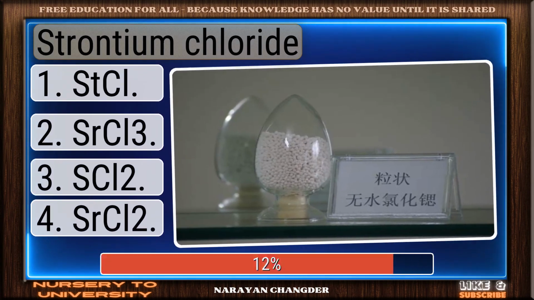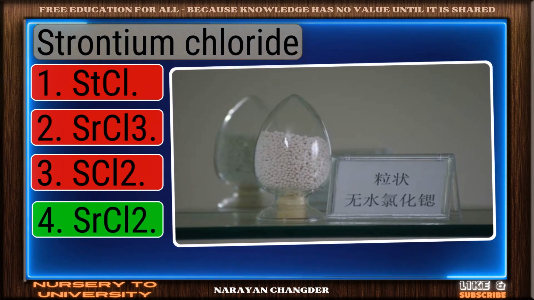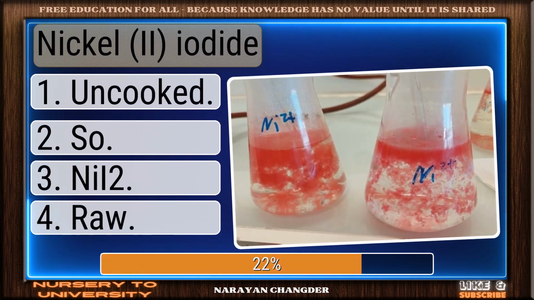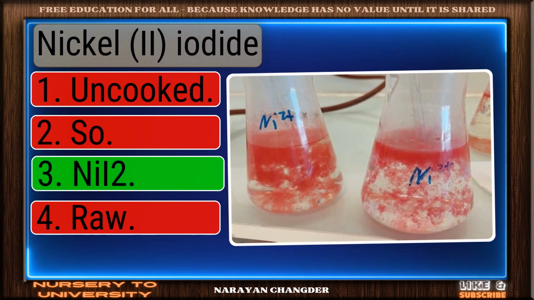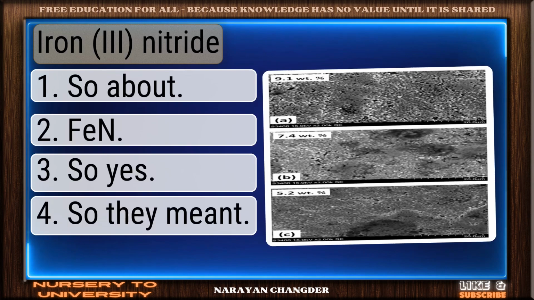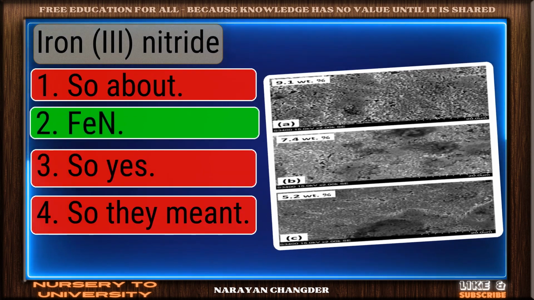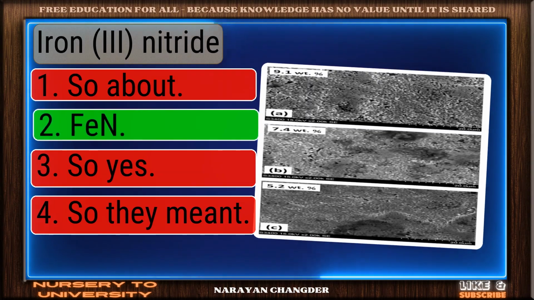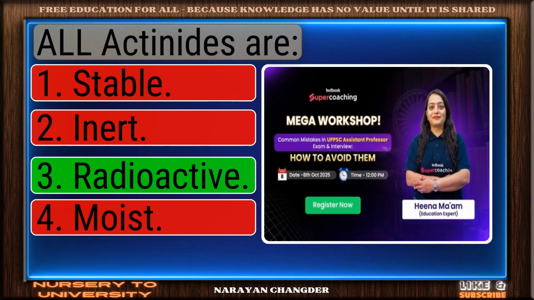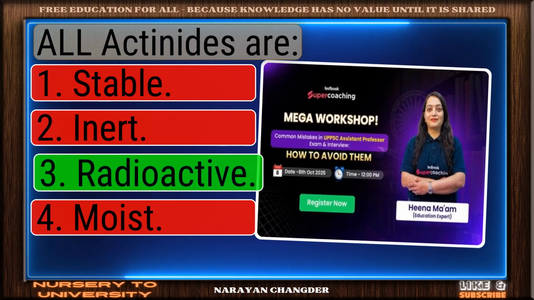Strontium chloride. You're right. SrCl2 is the correct answer. Nickel iodide. Smart pick. NiI2 is the correct choice. Iron nitride. Good job. Your answer FeN works well here. All actinides are? Perfect. Radioactive is the correct choice.